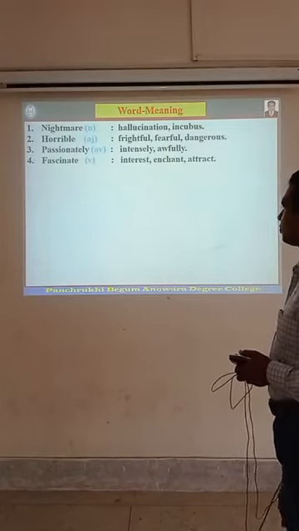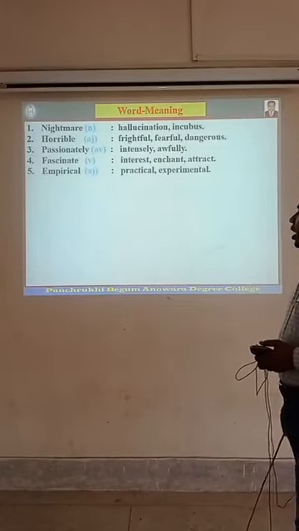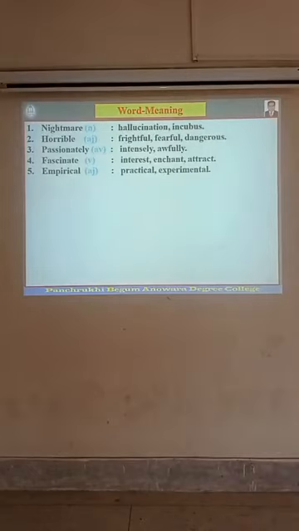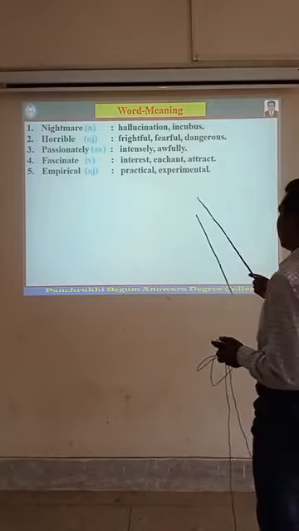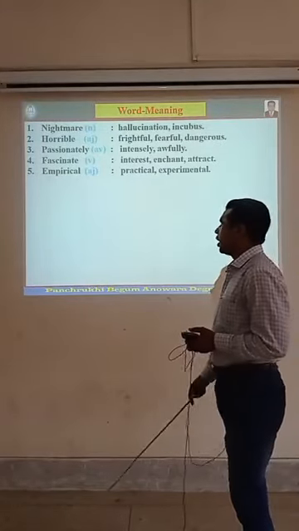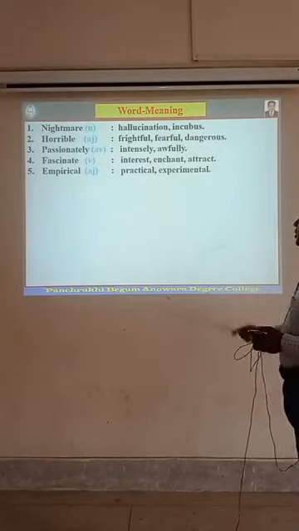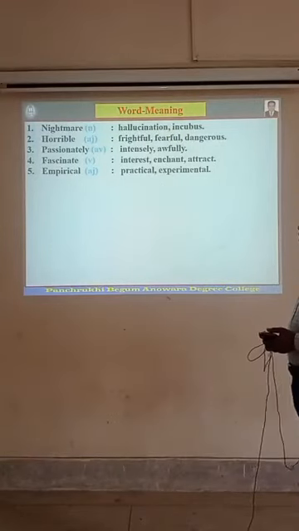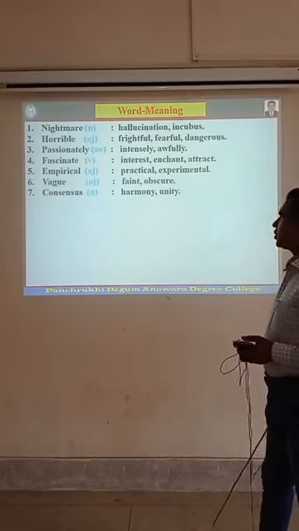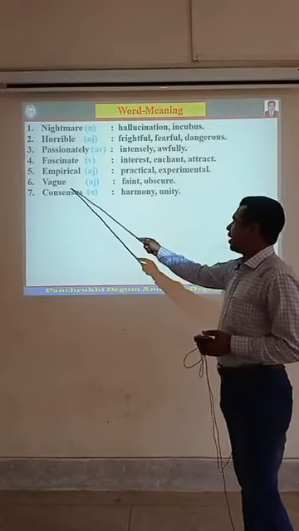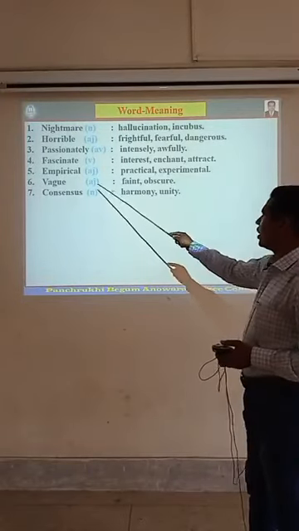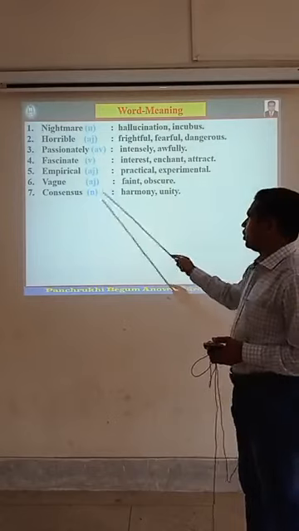Number 5, empirical, an adjective, and the meaning of this word is practical or experimental. Number 6, vague, is an adjective, faint and obscure.